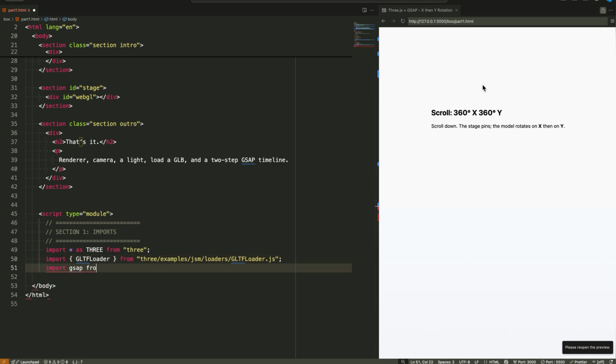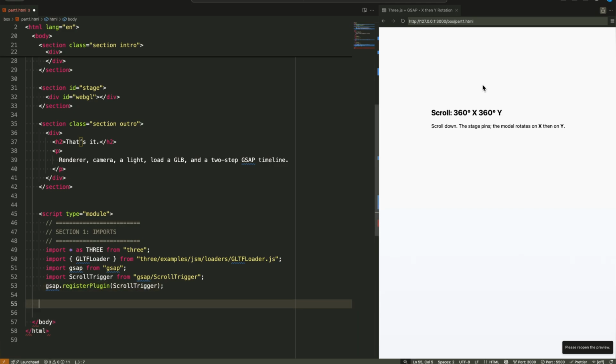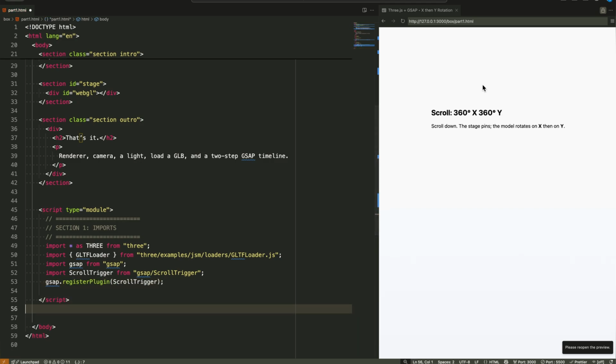Now the motion layer. GSAP Core, our animation engine. After this, we register ScrollTrigger with GSAP. It's like handing a controller to your camera operator. Why this stack rocks? Three.js for rendering and 3D math. GLTFLoader for production-ready models. GSAP for precision motion control. ScrollTrigger for scroll-driven storytelling. And clear responsibilities for easier debugging.